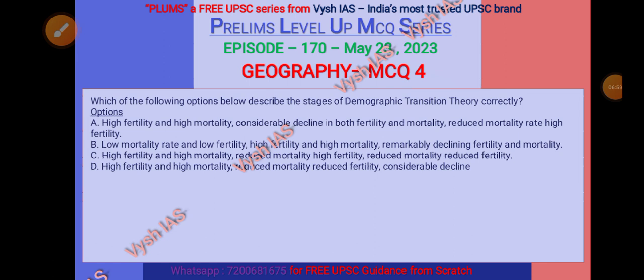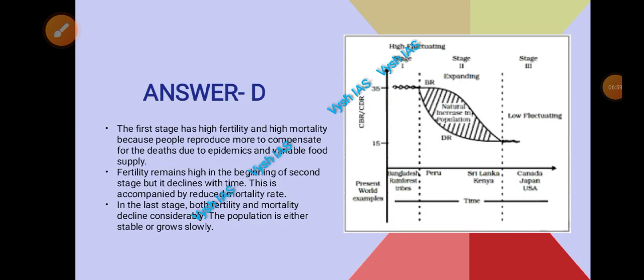A bit confusing, but you have to read very carefully, right? So now, the answer is D. The first stage has high fertility, high mortality, because people reproduce more to compensate for the death, right, due to epidemics and variable food supply. Then in the second stage, fertility remains high, but it declines with time, and this is also accompanied by reduced mortality rate. And in the last stage, both fertility and mortality decline considerably, and the population is either stable or grows slowly.